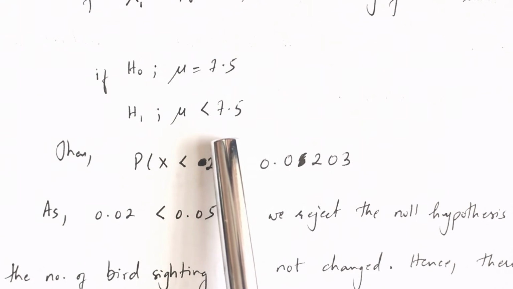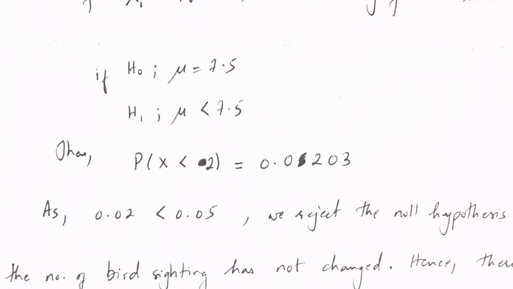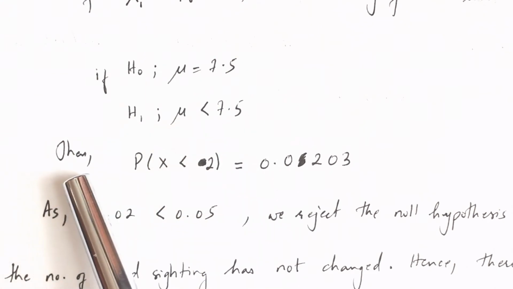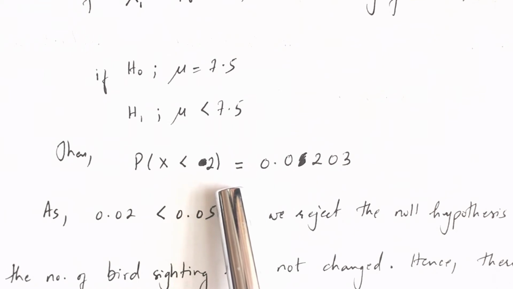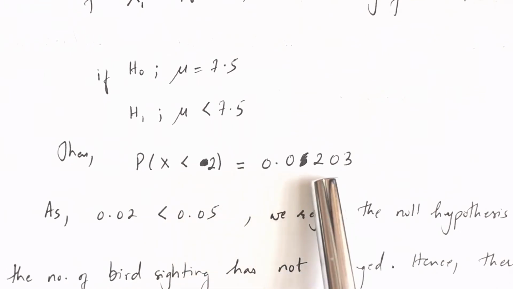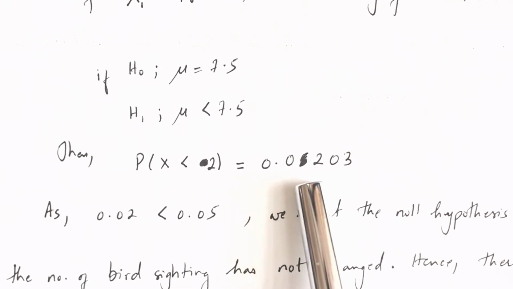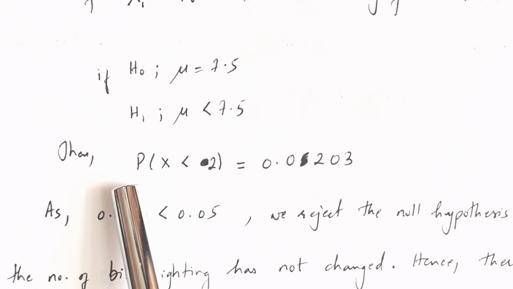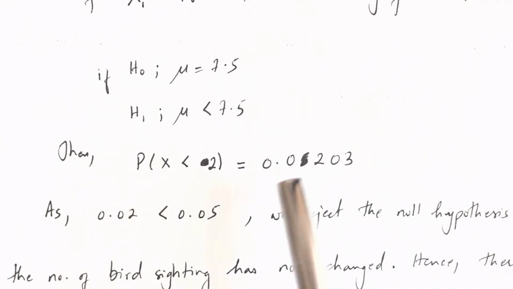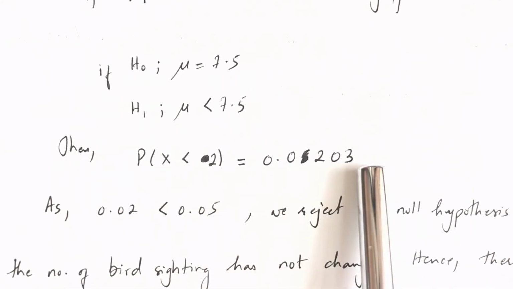We're testing that we have fewer sightings in 3 weeks. So if we find the probability of X less than 2, you find your answer to be 0.0203. In this case what you do is P(X=0) plus P(X=1). When you add those two probabilities, you get this.